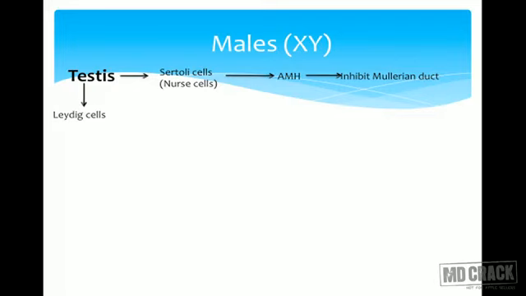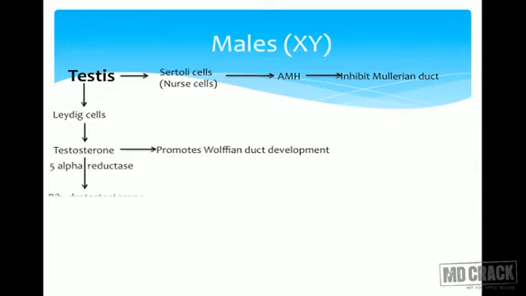So once there is testis presence, anti-Mullerian substance would be secreted and that will inhibit Mullerian duct development. Leydig cells secrete testosterone. Testosterone promotes Wolffian duct development,